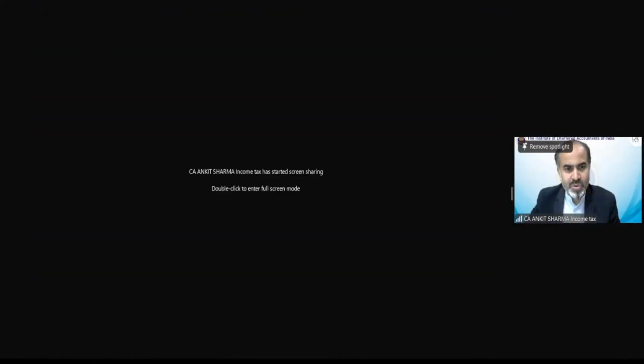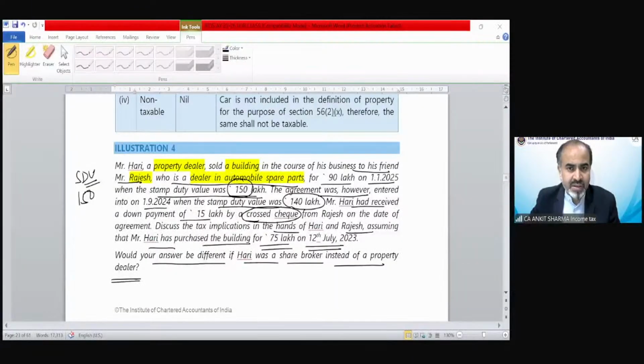Okay. Sir, if commercial property is taxed in PGBP and property residential in nature is income from house property. Still, I'm not getting it. What you are trying to ask me, मुझे नहीं समझ आ रहा. In our question, the property was commercial, of course. That was a commercial property because he was a business builder. So this building was a commercial property, correct? Now, what is the confusion? Fine. That would be great. You can frame a question and then you can ask me. That would be really okay with me.